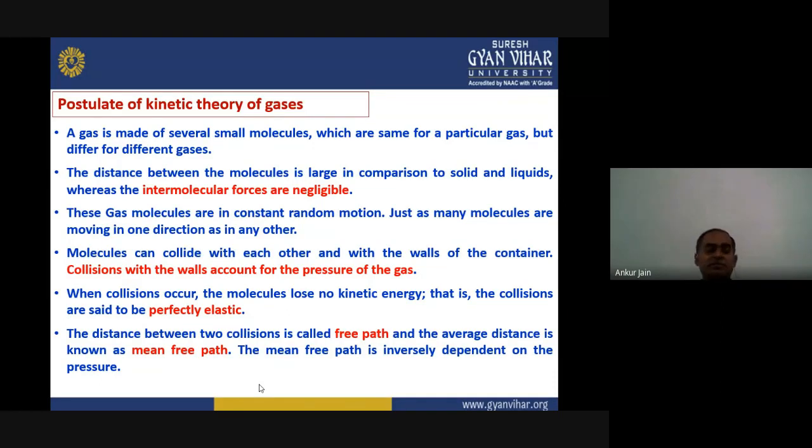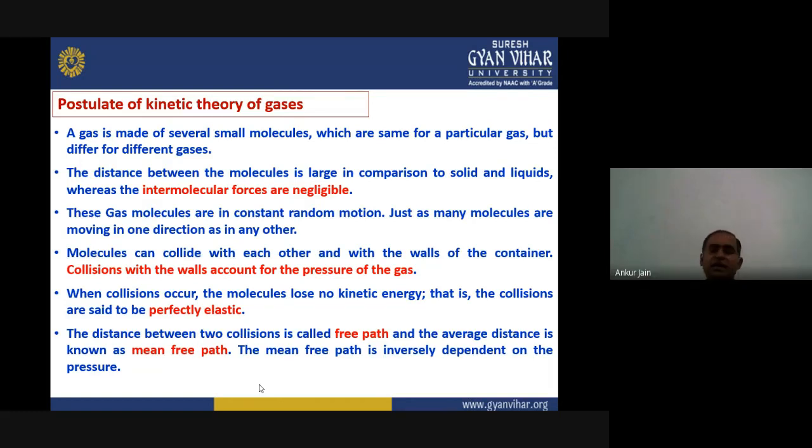Now, the next point is that these gas molecules are in constant random motion. They are never stationary. They always have some motion. They can collide with each other. So, for example, if n molecules are moving in this direction, at the same time another n molecules can be moving in this direction or in this direction or in the bottom direction. So they are free to move in any direction, and together they form a random motion.